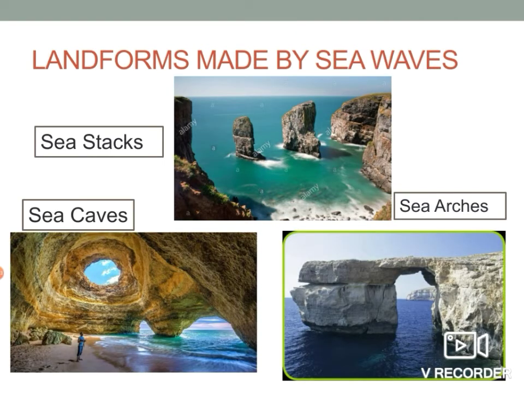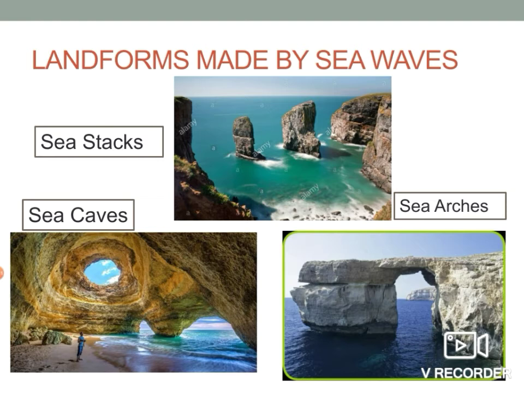Landforms made by sea waves. Sea waves keep changing the form and shape of the coast, creating many coastal landforms. Sea waves and rocks are the main determining features that force the coastline to retreat and evolve.